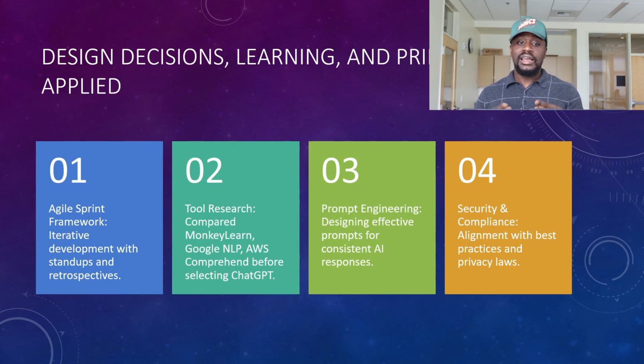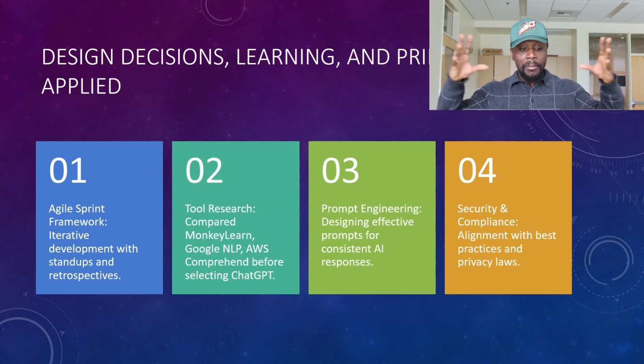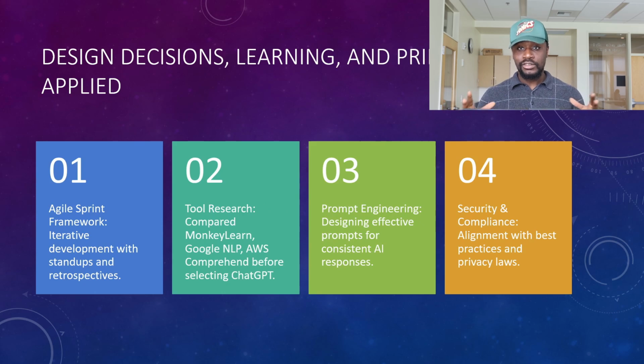And design decisions, learning, and the principles applied in this project. We used an agile sprint approach, and the tools that we researched were MonkeyLearn, Google NLP, and AWS Comprehend. We did this research before we actually chose what we were going to use. So we decided to use ChatGPT, which is very popular as of late.